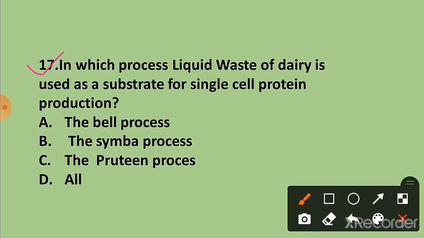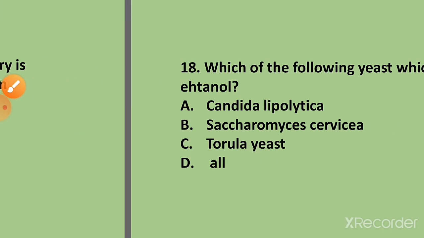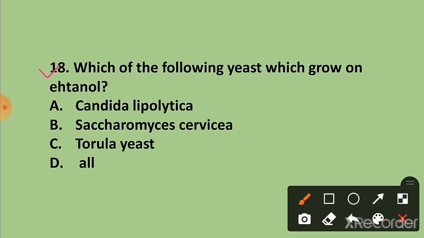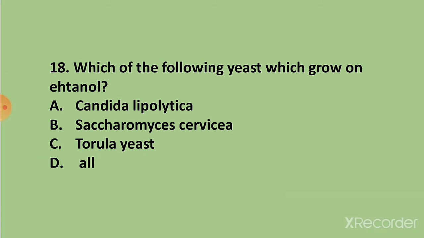Question 17. In which process liquid waste of dairy is used as a substrate for single cell protein production? The correct answer is option A, the Bell process. 18. Which of the following is yeast which grow on ethanol? The correct answer is option C, Torula yeast which grow on ethanol.